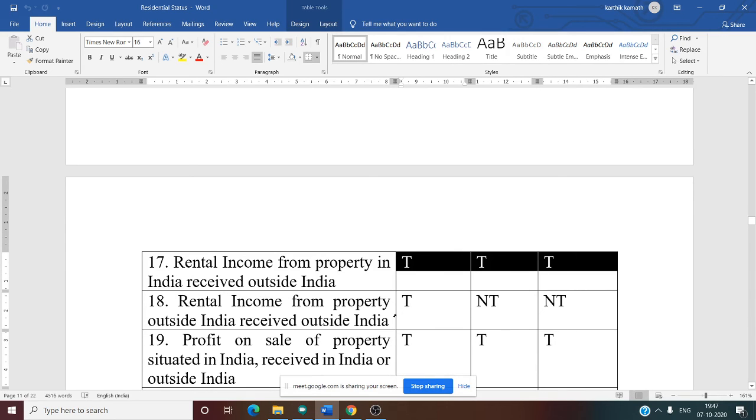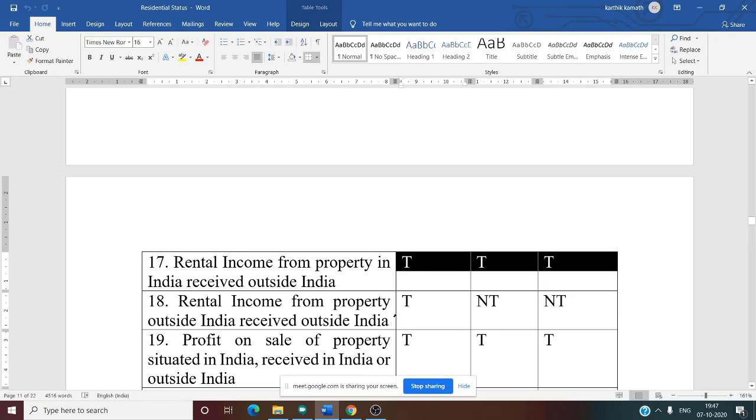18th one, rental income from property outside India, received outside India. This is the fourth case. What is the fourth case? You are receiving the money outside India, and the source is also outside India. That is why only the first one, OR, is taxable. The next two are not taxable. Only OR is taxed.